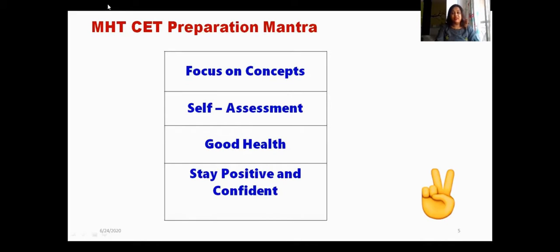If you are positive, if you decide that yes, I can do it, you can easily score in your MHCET exam. Of course, hard work is also required. You should be confident enough that yes, you can score it. And how will you get this confidence? By solving more and more practice tests or mock CET tests, you will gain the confidence that yes, you can solve all types of questions.